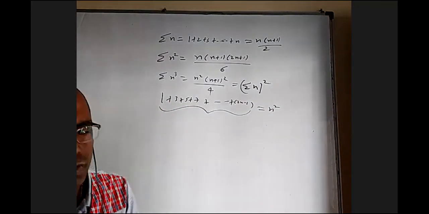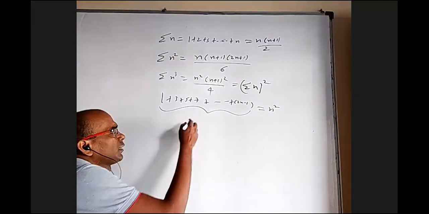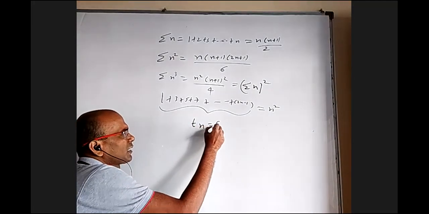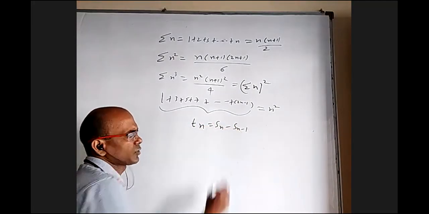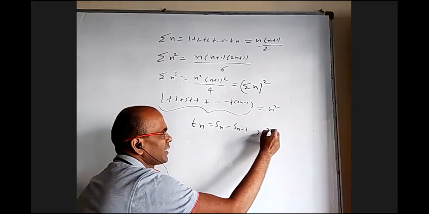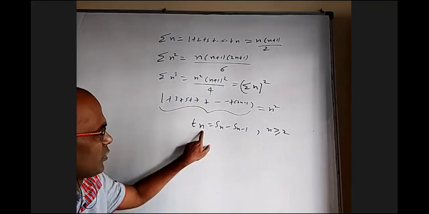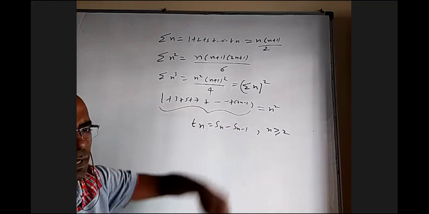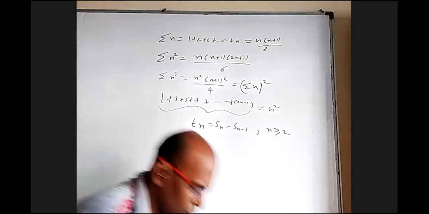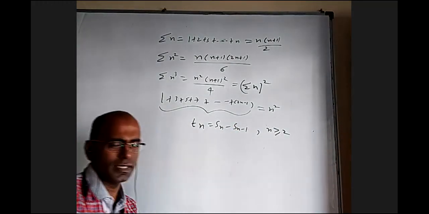And one last thing we already discussed in the beginning: Tn I can write as Sn minus Sn minus 1, but provided n is greater than or equal to 2. You cannot do it for T1, because sometimes S1 minus S0 may not be 0. There may be a 0th term, which we did not see in the sequence.